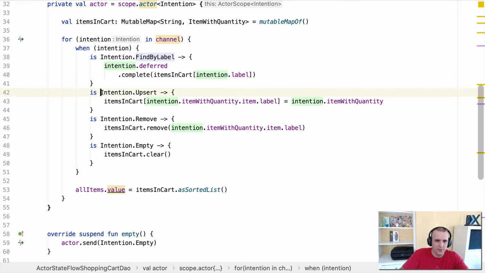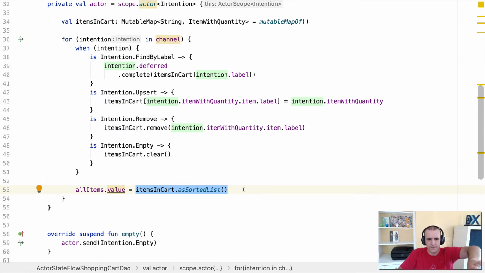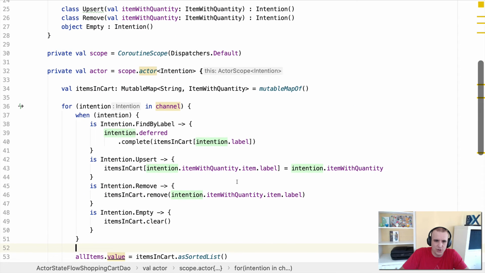Is it a find by label? Is it an upsert? Is it remove? We're going to then execute the logic that's inside of those. And then as it's all done, we're going to go ahead and tell our Stateflow, which is what everybody's listening to as a flow. We're going to say, hey, here's a new value that's a sorted list. So that really should do it.